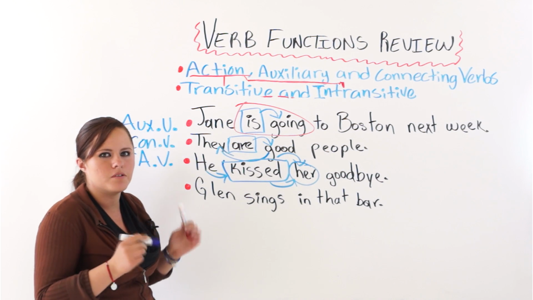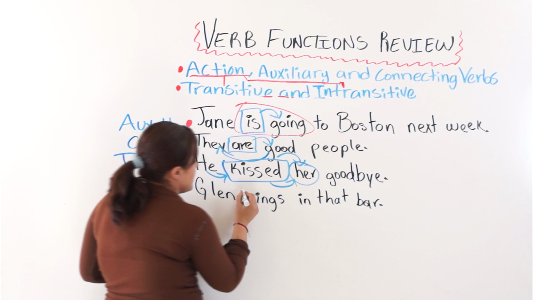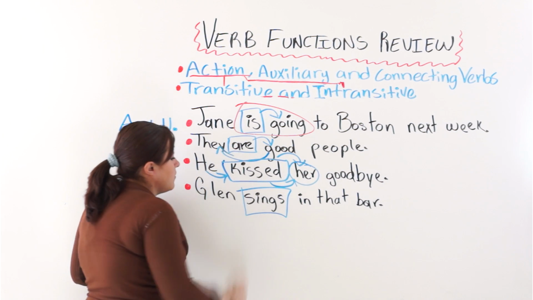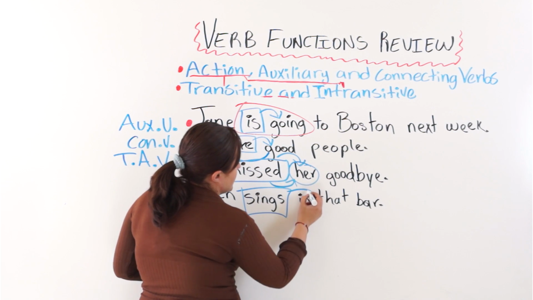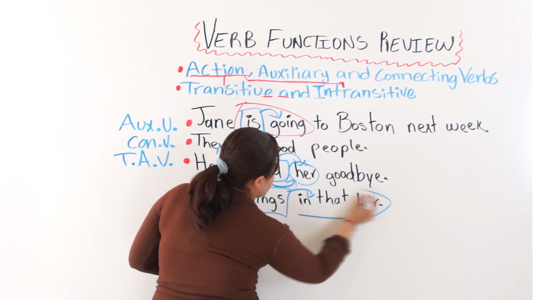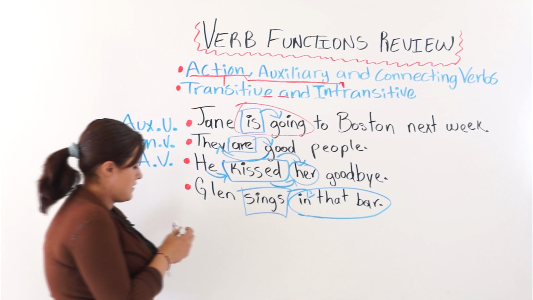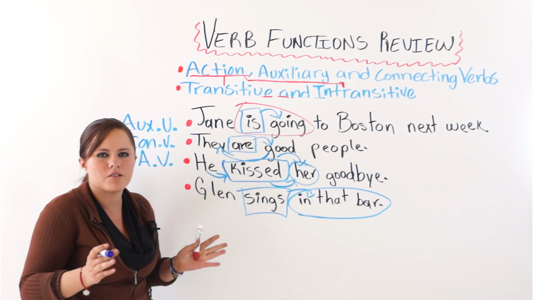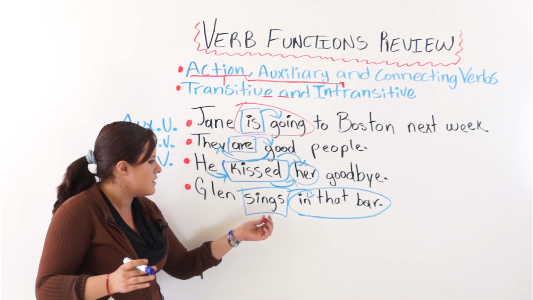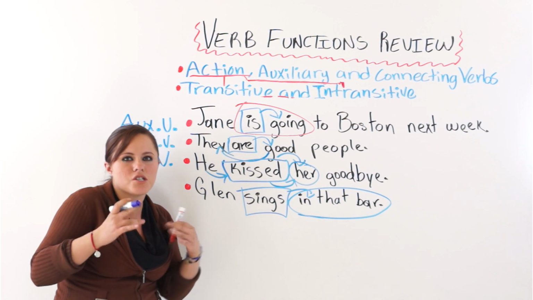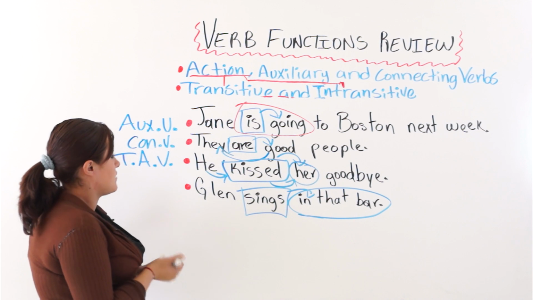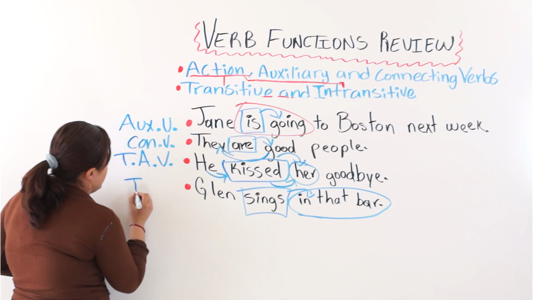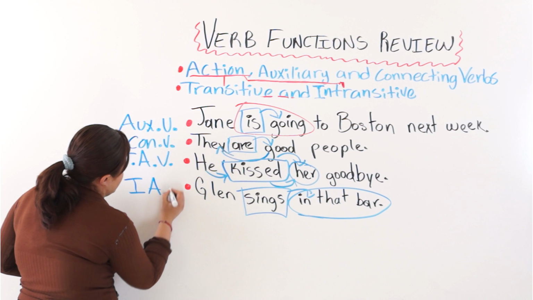And the last one says, Glenn sings in that bar. Very simplified question. As you can see here, this is the only verb we have. And afterwards, we have a preposition and a prepositional phrase, in that bar. So it does not need an object to receive the action. Sings itself is a whole action. It doesn't need anything else. So it is an intransitive action verb.